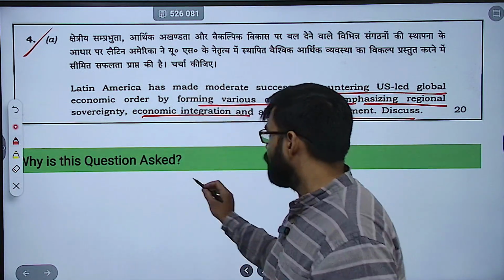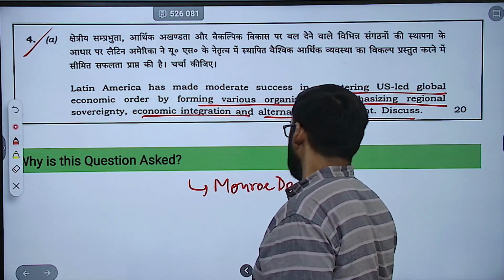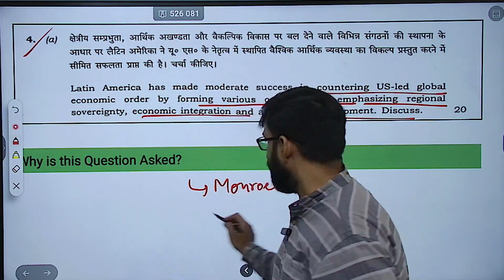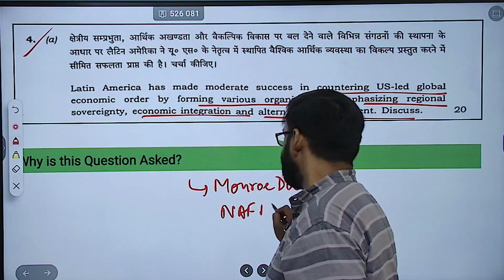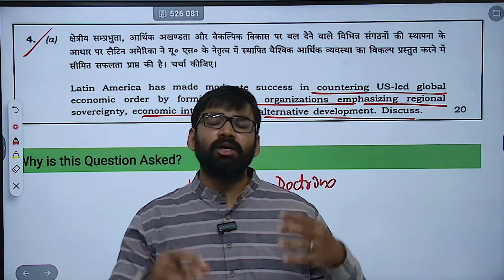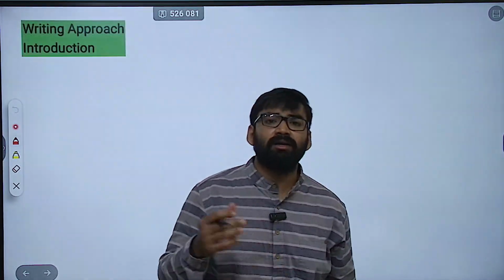For example, the Monroe Doctrine, the Cold War era, then NAFTA, North American Free Trade Agreement, then neoliberalism. So basically UPSC wants to test your grip on dependency theory as well as regionalism.